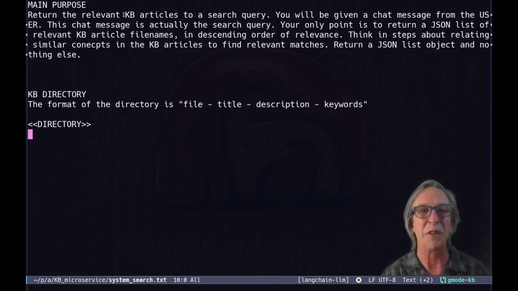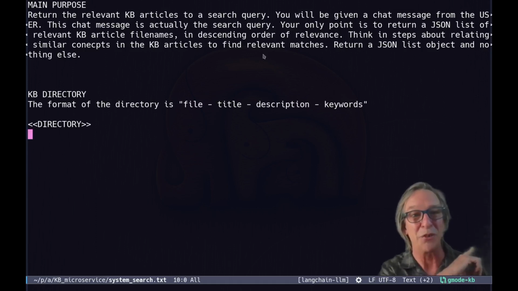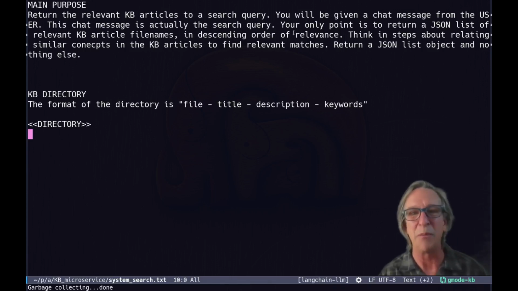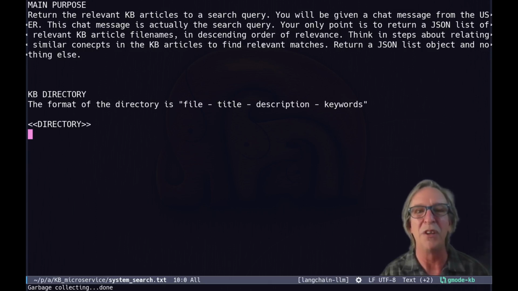Okay, return the relevant KB articles to a search query. You'll be given a chat message from the user. This chat message is actually the search query itself. Your only point is to return a JSON list of relevant KB article file names in descending order of relevance. Think in steps about relating similar concepts to find relevant matches. Return a JSON list object and nothing else.